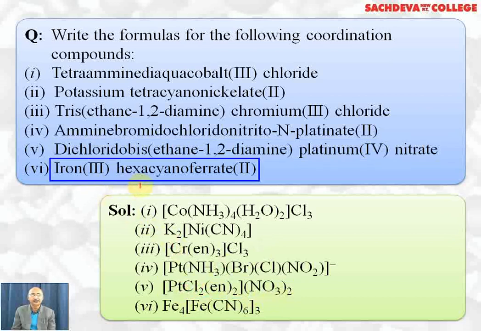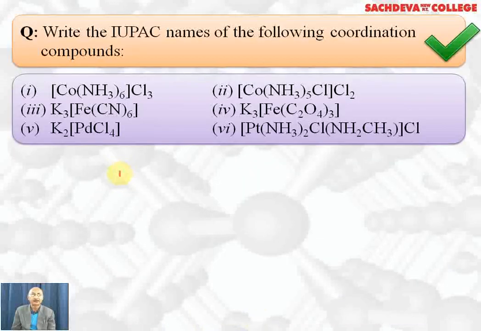Next one, iron 3 hexacyanoferrate 2. Hexacyanoferrate 2 means Fe(CN)6. The whole charge will be minus 4, so 4 will come this side. Ferric 3 will come this side. So this will be the formula of the complex: Fe4[Fe(CN)6]3, and this whole will be thrice outside the square brackets so as to neutralize the charge. So there are 12 positive charges on ferric ion and 12 negative charges on the complex ion, so the compound is neutral. Write the IUPAC name of following coordination compounds.